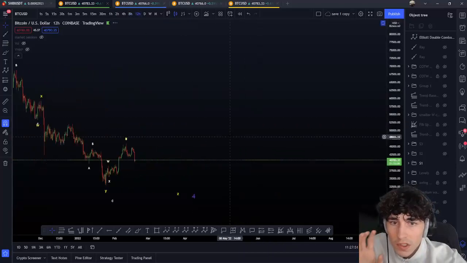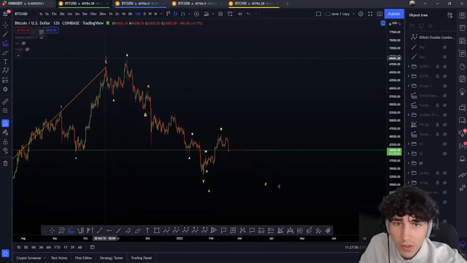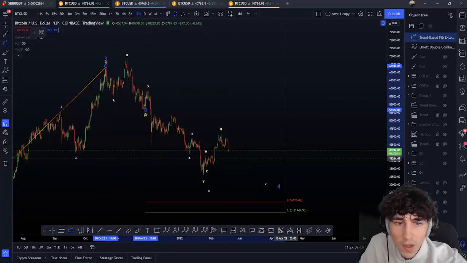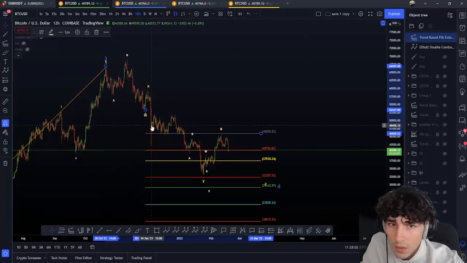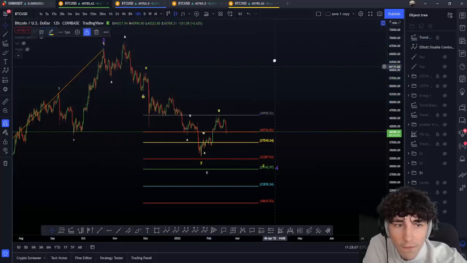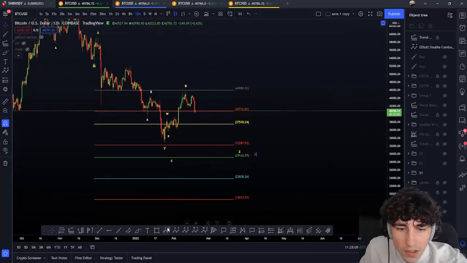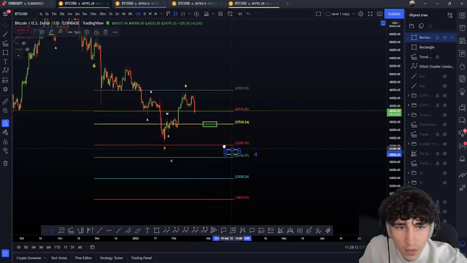So now we just have to add targets of that Z wave. In the premise, if we're in a Z wave here, we have so many possibilities. But if we're in a Z wave here, we just have to add our extension tool like that, from the W root to the W bottom here to the second X top to find the Z targets. Okay, first target is going to be the 618 here, so that's a target to be aware of too. Okay. Now, should we go more down? We have the 100% here.